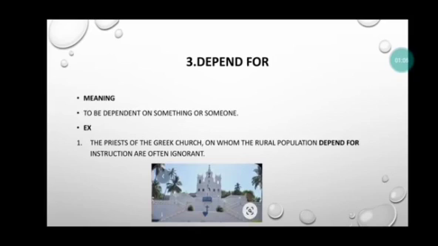Our third phrasal verb is depend for. The priests of the Greek church on whom the rural population depend for instructions are often ignorant. Here, depend for is used to be dependent on someone or something. Here, the rural population depends on the priests of the Greek church for instructions.